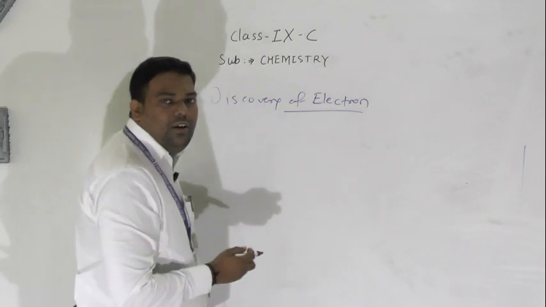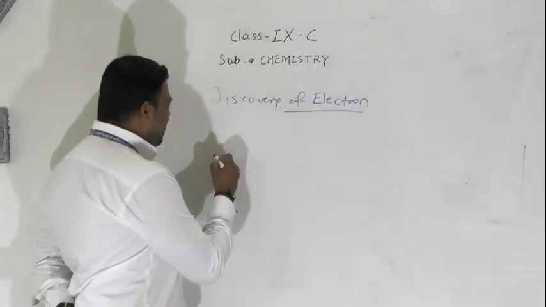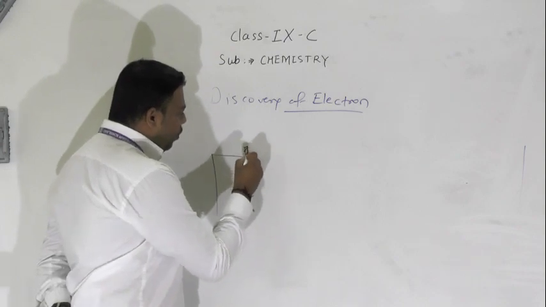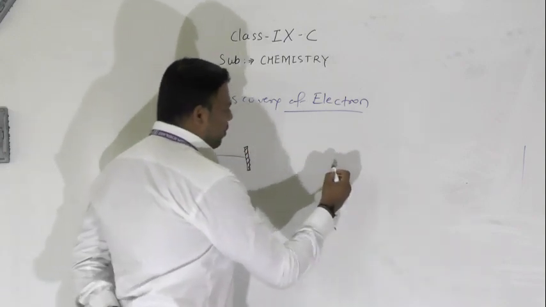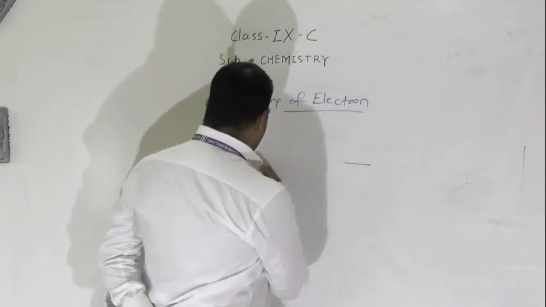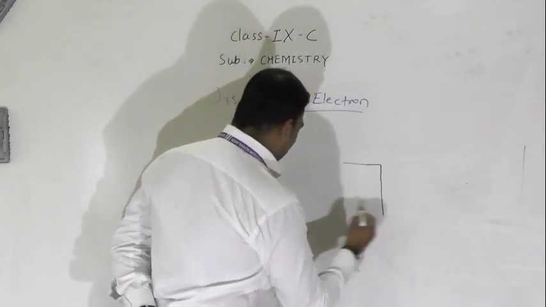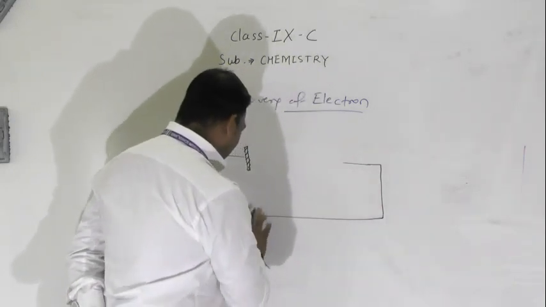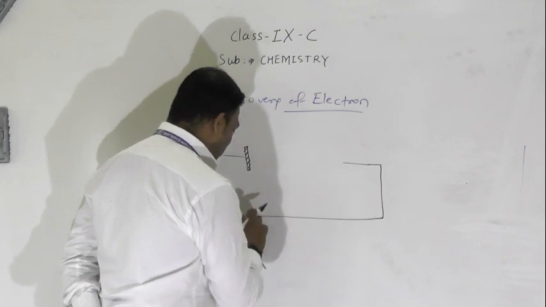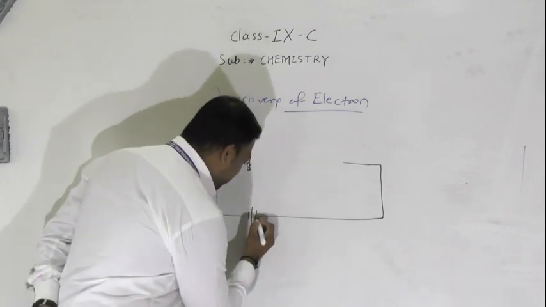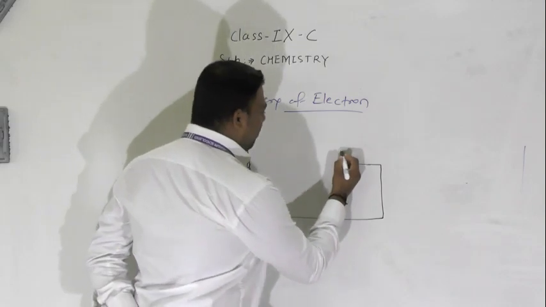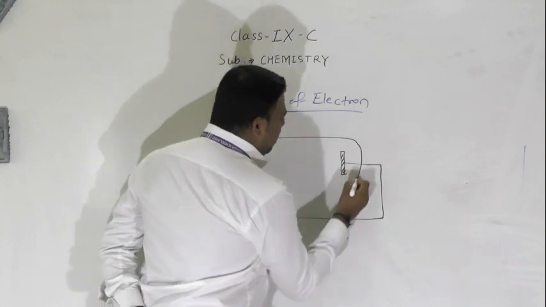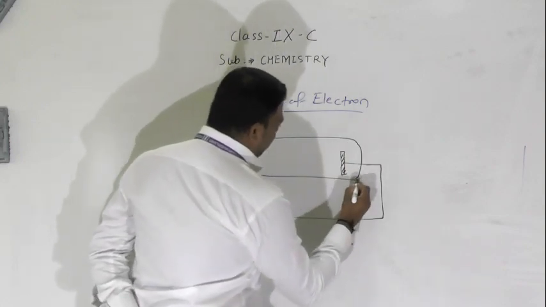See how the cathode ray tube looks, like this. It contains two metal electrodes, and here a vacuum pump also. These are your electrodes, in one cylindrical glass tube.